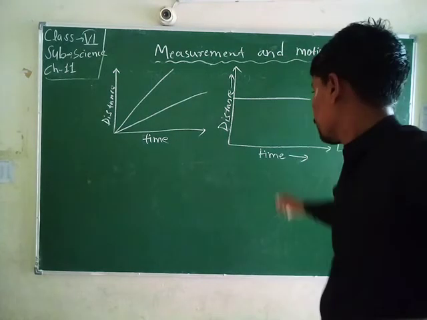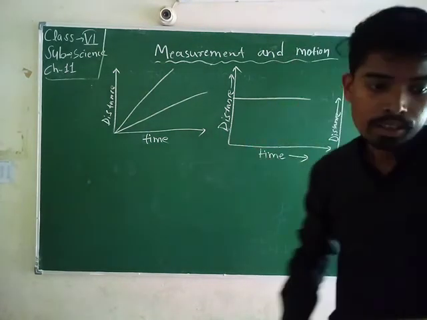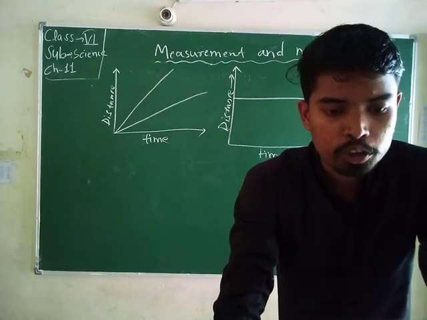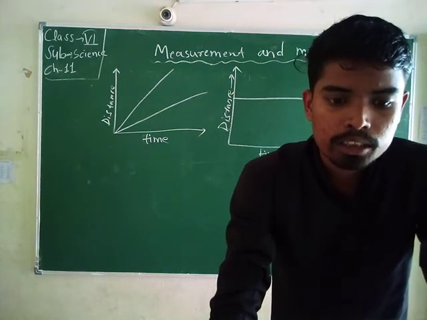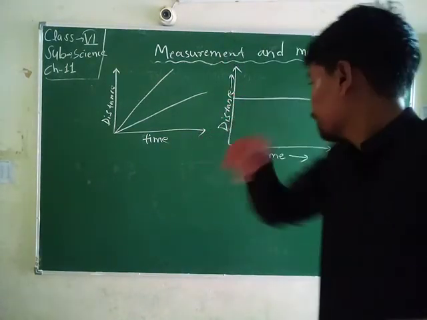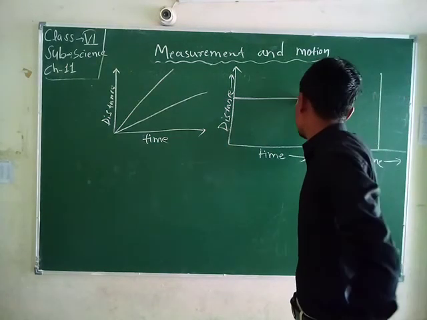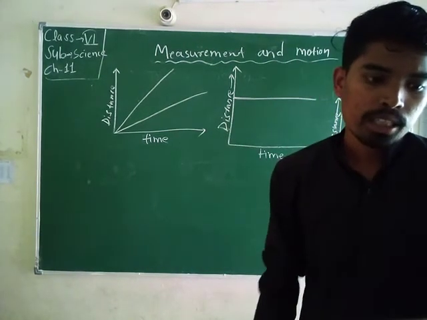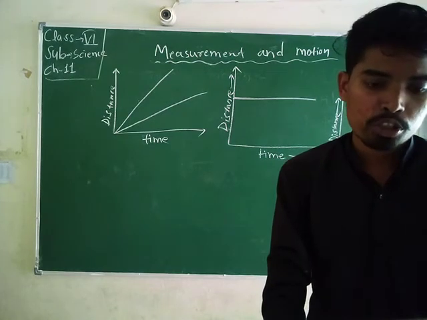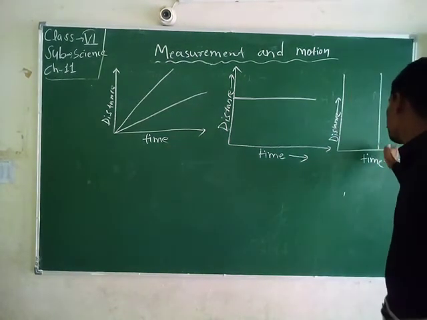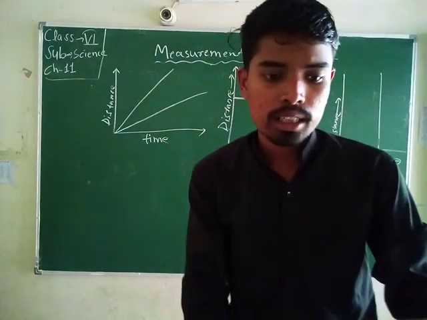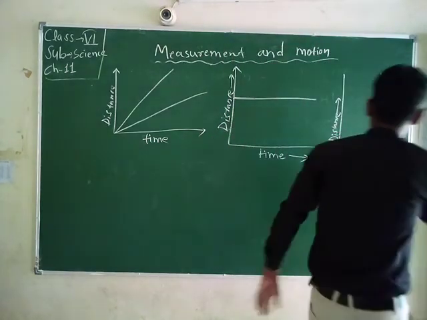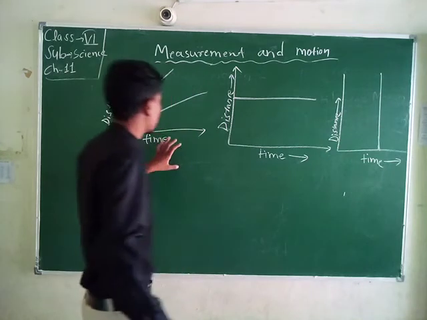Student, another graph is where the inclination of the line with the x-axis is 0, and the speed of the object is 0, or the object is at rest. Now comes the slope being infinite, which is not actually possible. This type of graph is unrealistic. So this is the graph of motion.